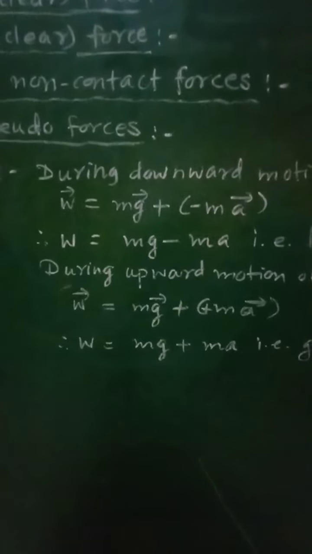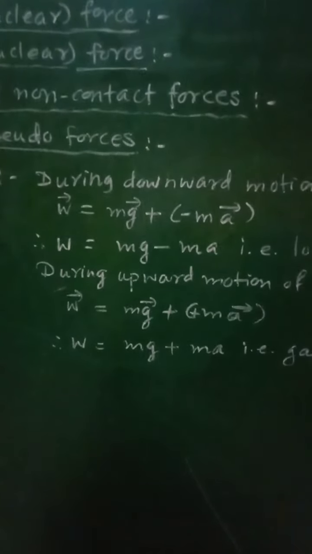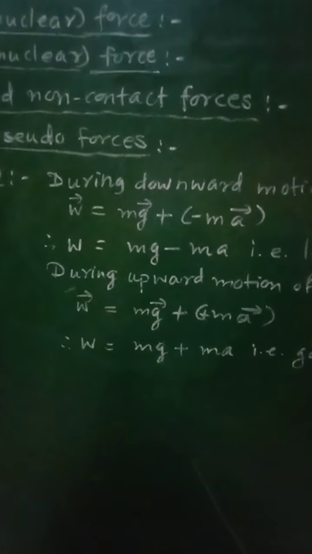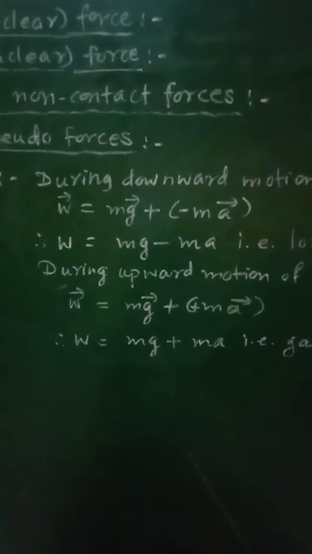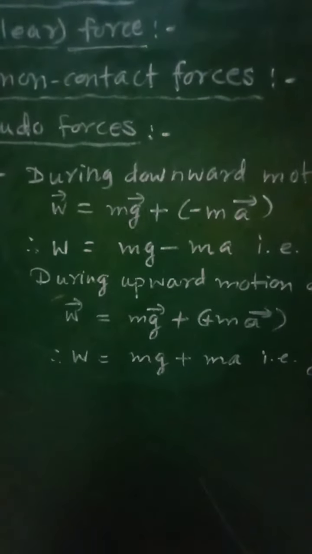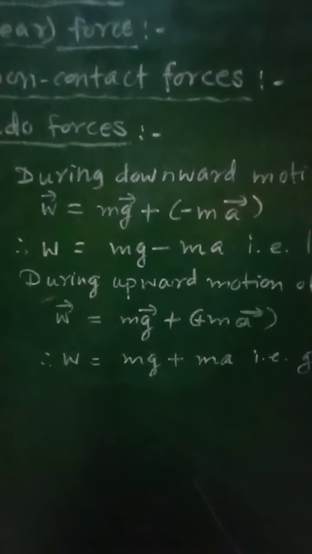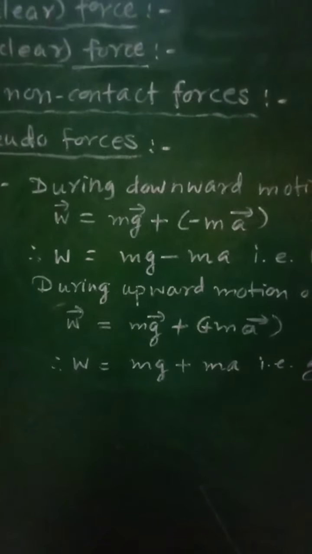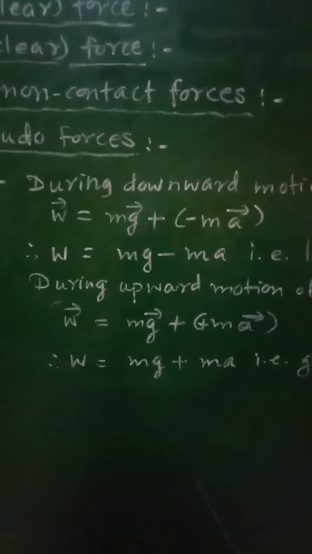During the downward motion of the lift, suppose the lift along with that person is coming down, both the acceleration a of the lift and the acceleration due to gravity g are in the same direction, that is, directed downward.